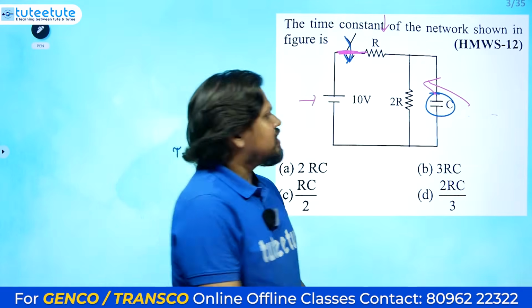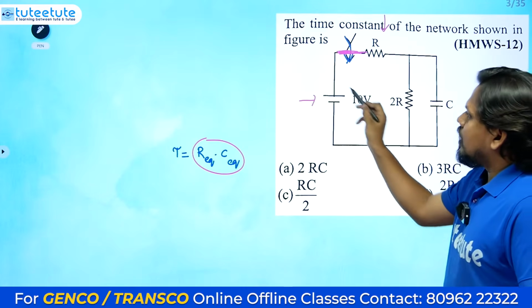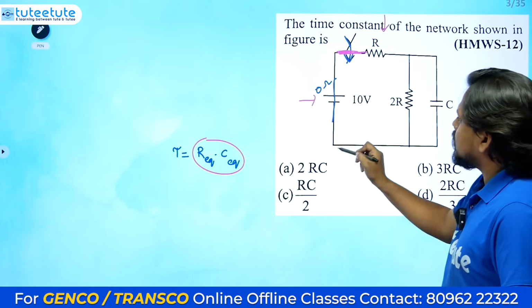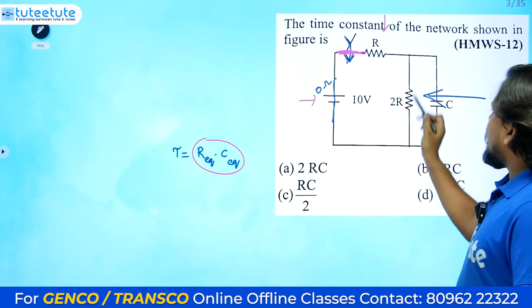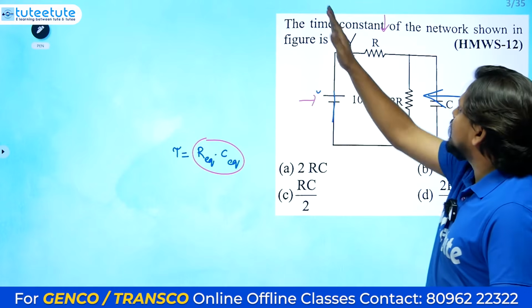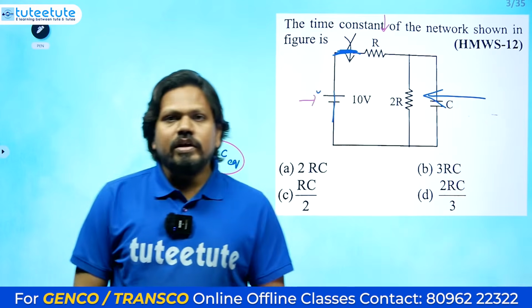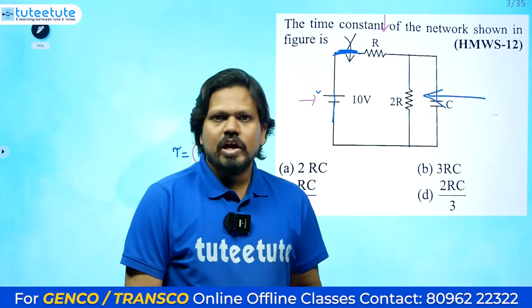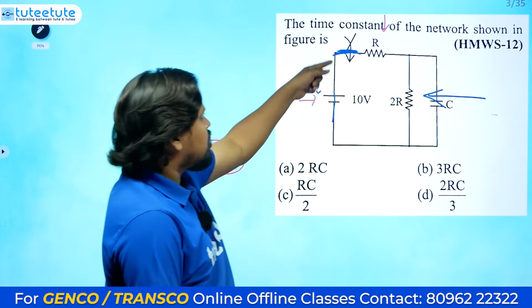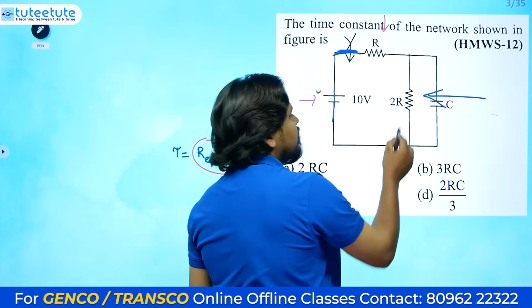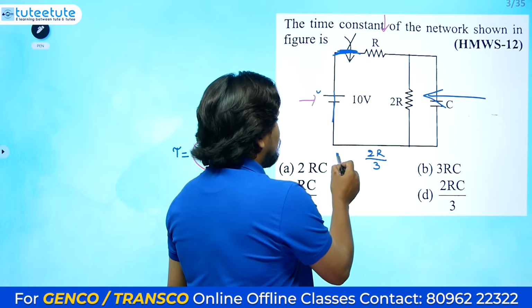Understanding? Wherever the capacitor is there, open circuit this capacitor and check the resistance from there. The resistance of the voltage source is 0 ohms, so it will be short circuited. So R in parallel with 2R. If you consider this as open, then only 2R will be there. But actually we need to check the time constant after the switch operation, whether that is closing or opening, whatever direction it is, after a certain time. R in parallel with 2R, you will get 2R divided by 3. So this is the R equivalent.